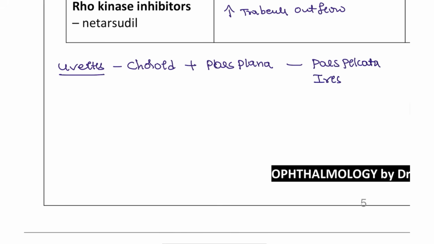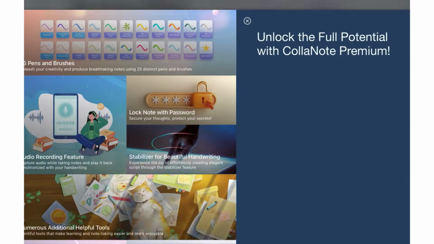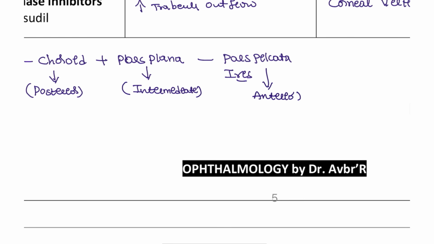If it is the choroid, it is known as posterior uveitis. If it is the pars plana, this is intermediate. If it is the pars plicata and the iris, this is the anterior type. Overall, the most common type is the anterior.